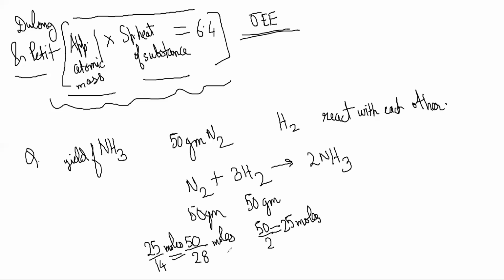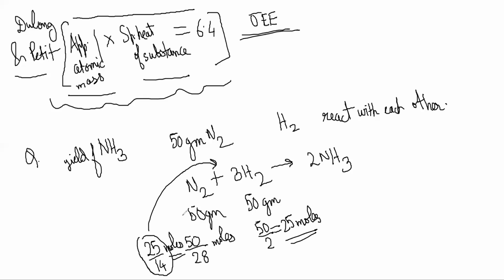Correct. So, which one seems to be scarce? N2 seems to be in less amount. Okay, so suppose all of the N2 reacted, how much hydrogen will you use up? 3 times this.